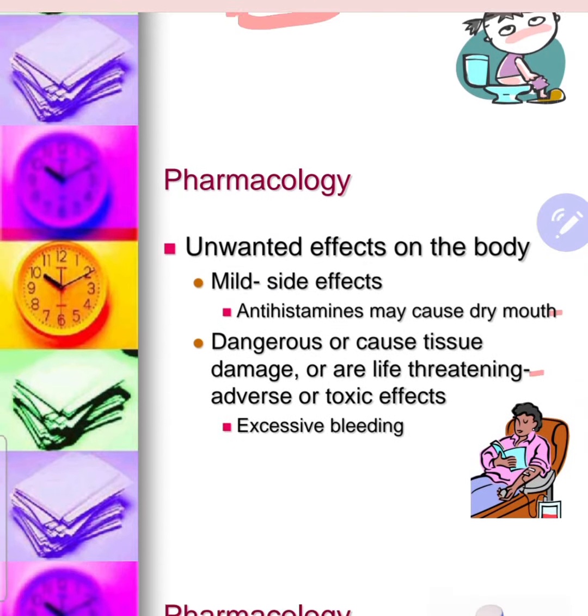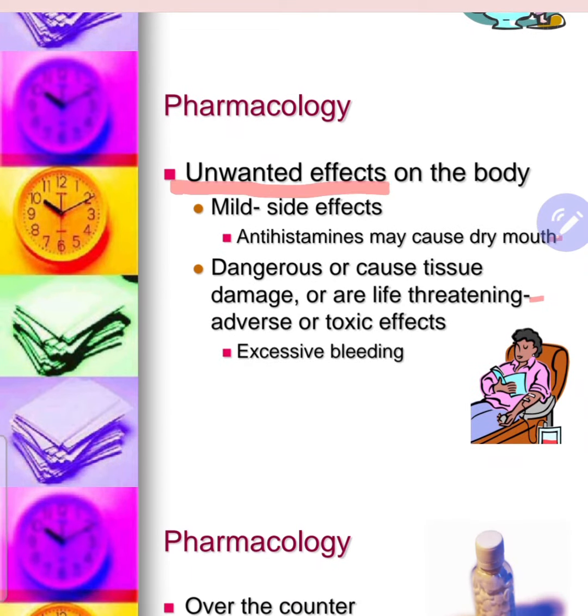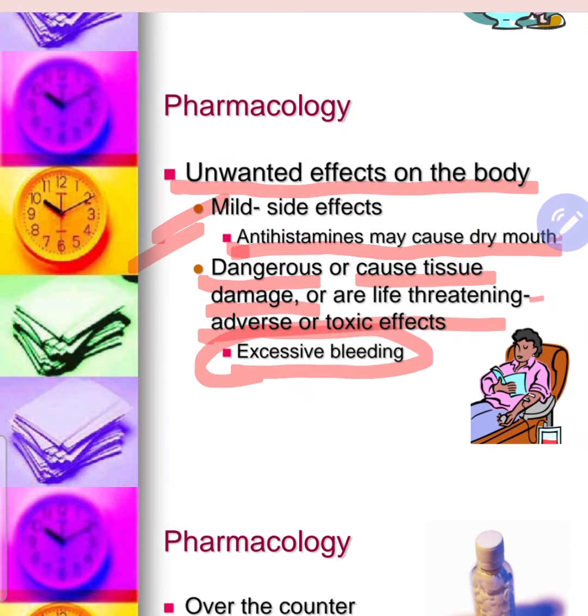Now, unwanted effect on the body, that is called side effects. For example, we'll consider the same example. Antihistamine may cause dry mouth. It's a mild effect, but some drugs have a dangerous or life-threatening side effect as well. For example, excessive bleeding.